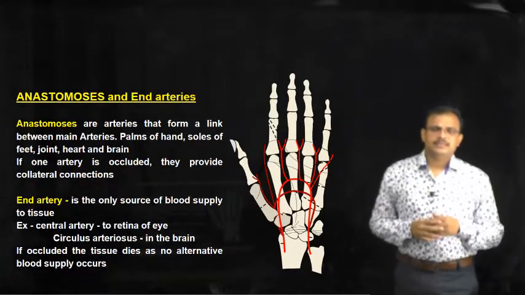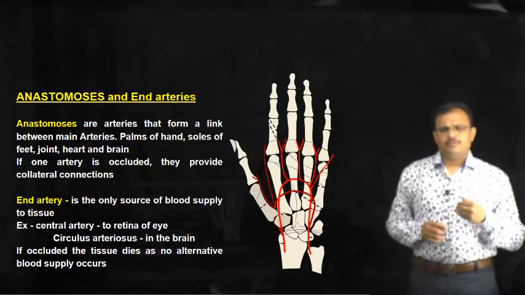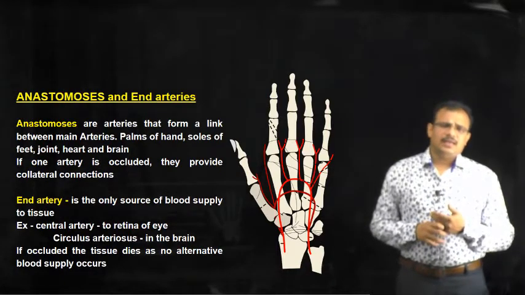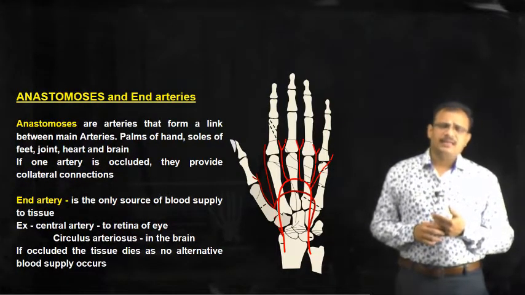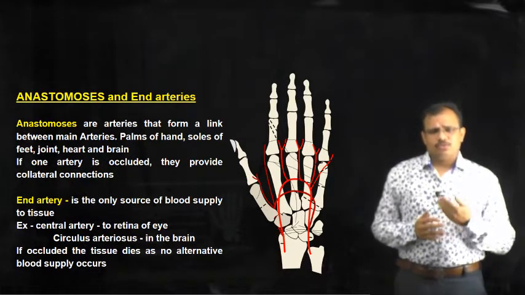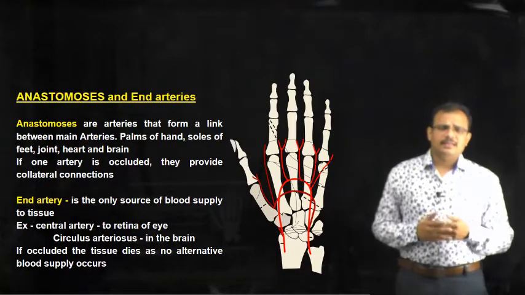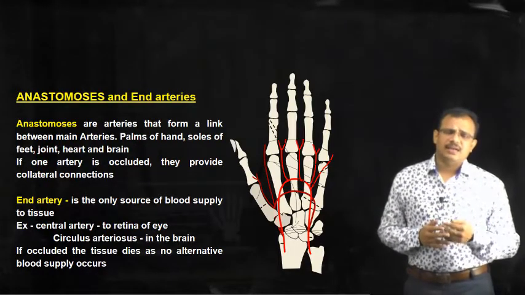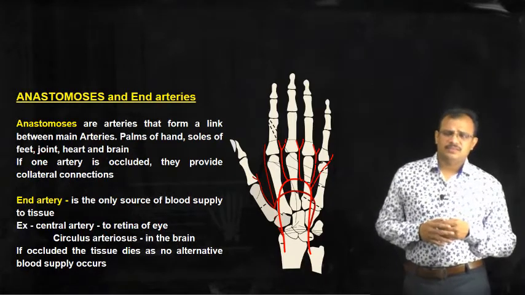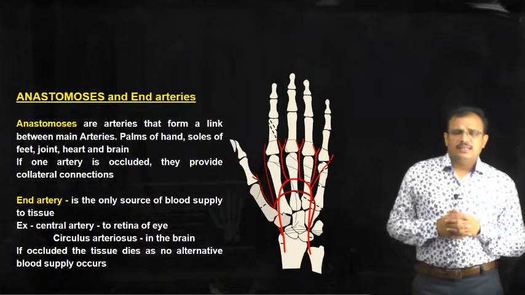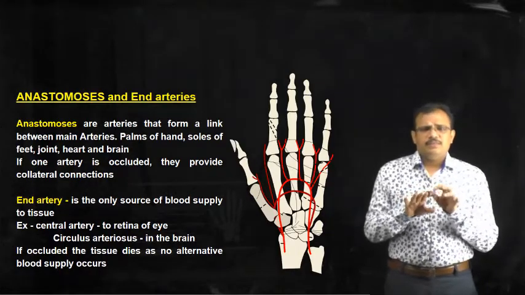Now, let us see about other types of blood vessels which carry oxygenated blood. These are different from arteries and arterioles. They are called anastomoses and end arteries. Anastomoses and end arteries are two different types of blood vessels. Anastomoses generally are arteries that form a link between other arteries.